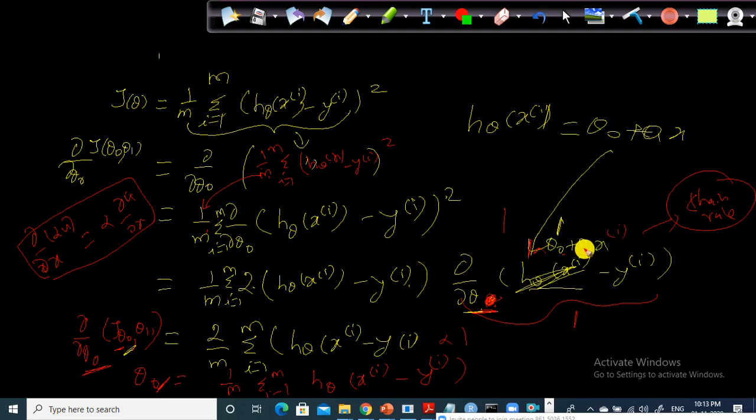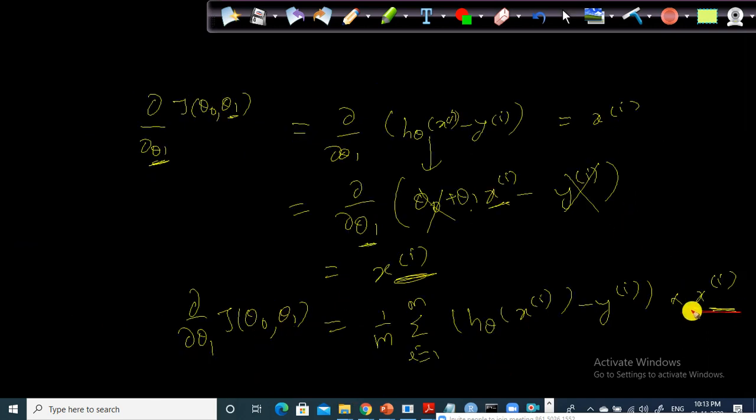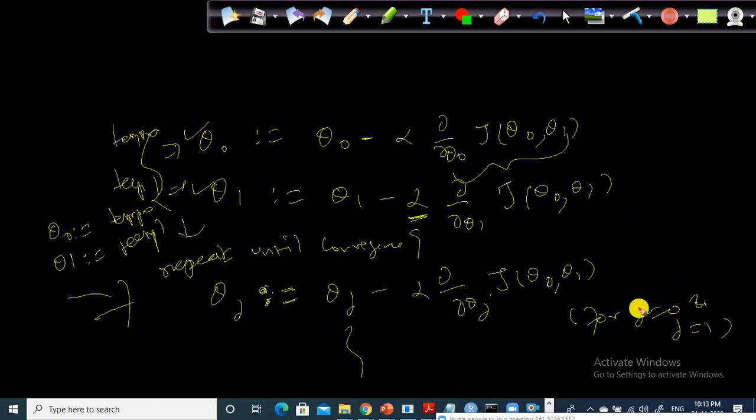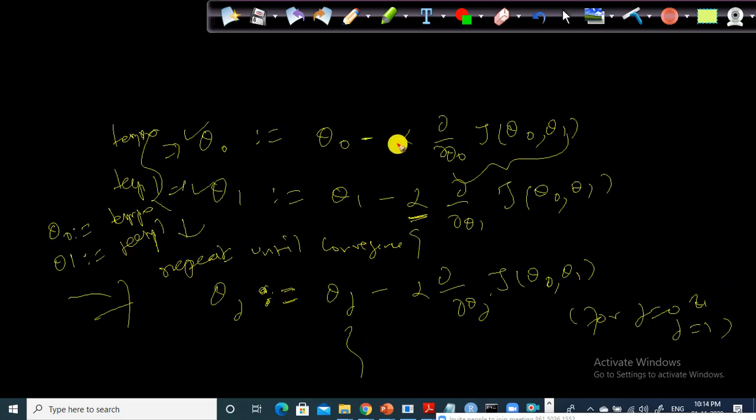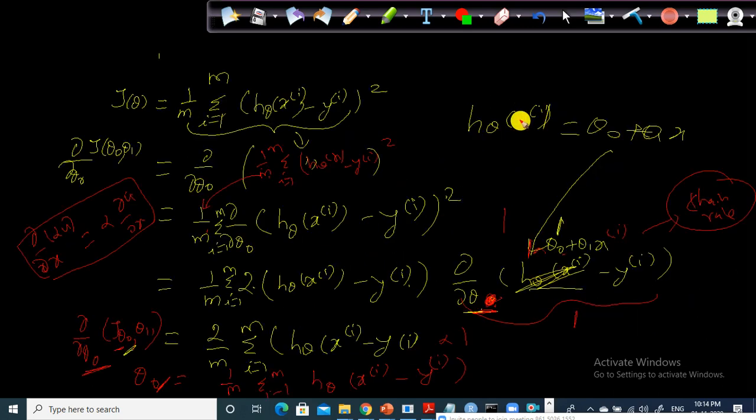Since xi is multiplied by theta 1, the partial derivative with respect to theta 1 is xi, hence you need to multiply this by xi. That is what I did here. Finally, apart from this partial derivative, this is the elaboration of dou by dou theta naught of J of theta naught, theta 1, where we need to plug in this value here.